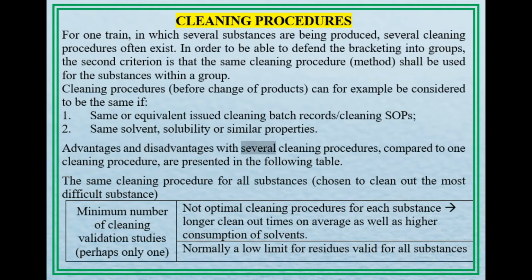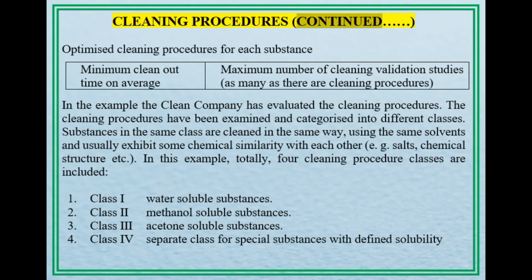Advantages and disadvantages with several cleaning procedures, compared to one cleaning procedure, are presented in the following table. The same cleaning procedure for all substances, chosen to clean out the most difficult substance: minimum number of cleaning validation studies, perhaps only one; but not optimal cleaning procedures for each substance, longer clean-out times on average as well as higher consumption of solvents. Normally a low limit for residues valid for all cleaning procedures. Continued: optimized cleaning procedures for each substance, minimum clean-out time on average, but maximum number of cleaning validation studies, as many as there are cleaning procedures.